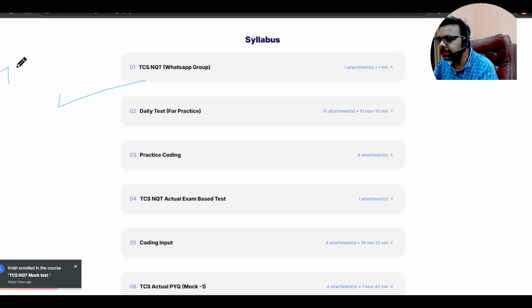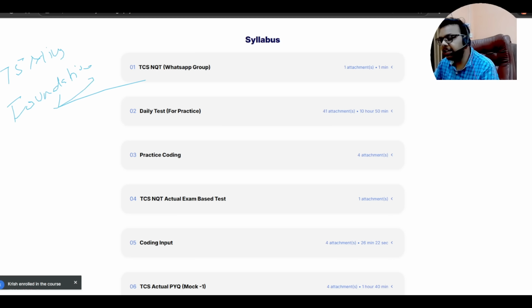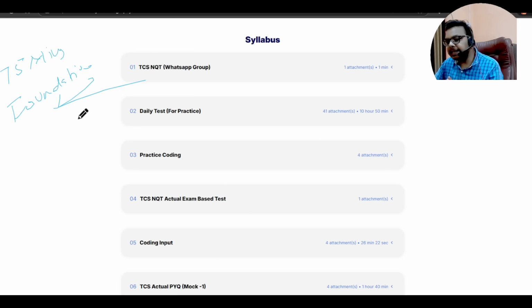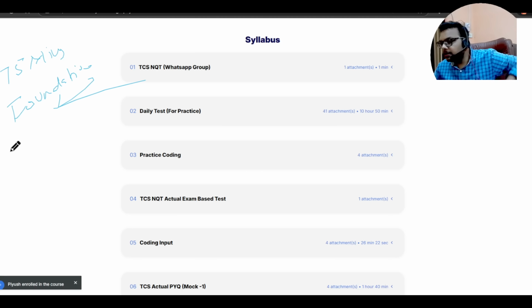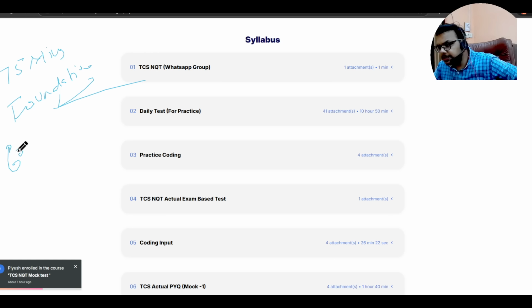You can see here there is a 75-minute section of foundation, correct? Now in the foundation, it's a 75-minute session. Second thing, if you can see here, there will be 65 questions.